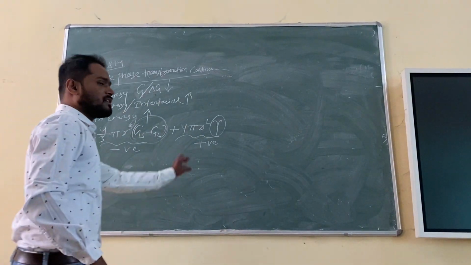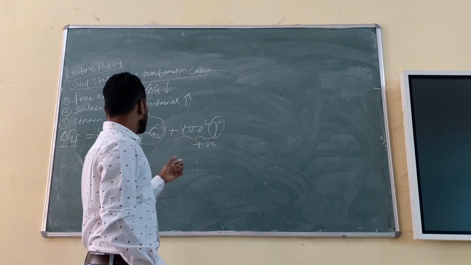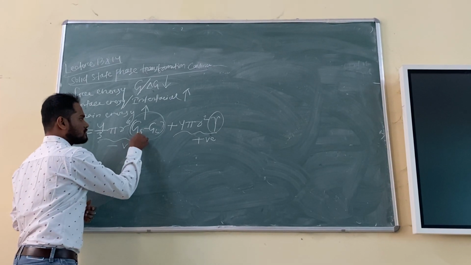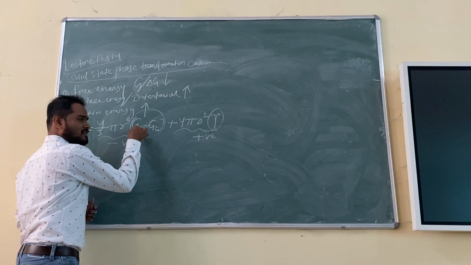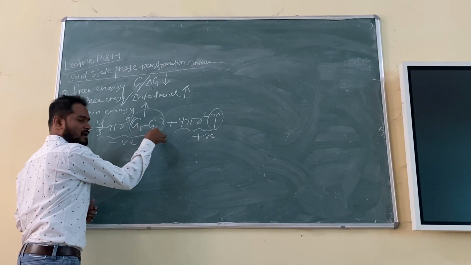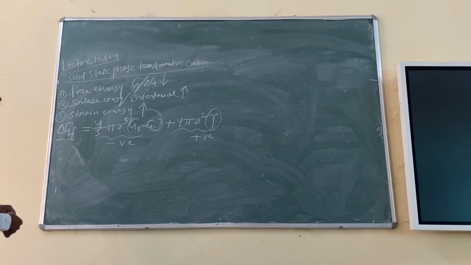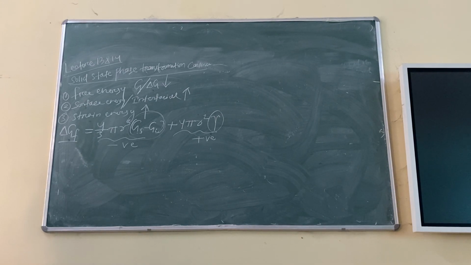Remember, when a surface is created, energy increases. That's why it is positive. But due to transformation, liquid is becoming solid. So this is solid minus liquid, so it will be negative. Fine. Okay.